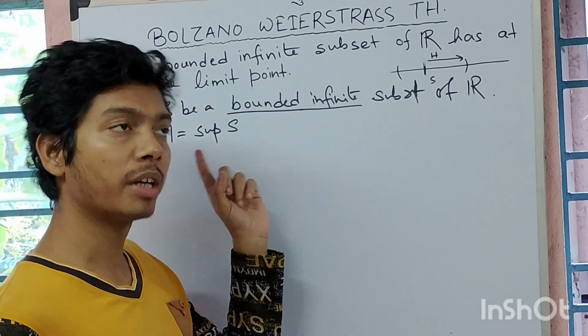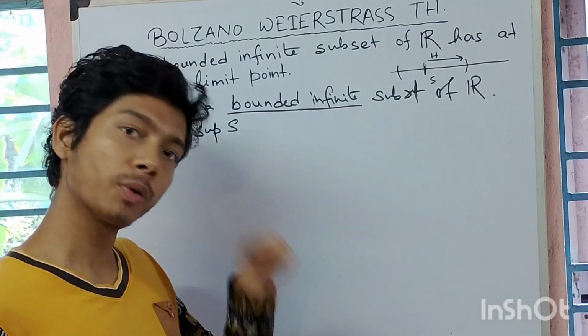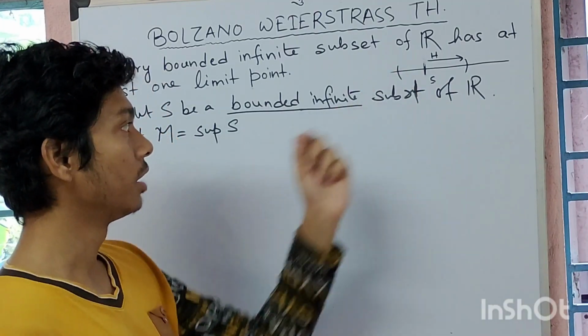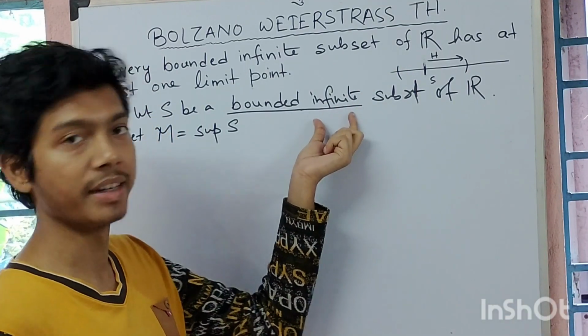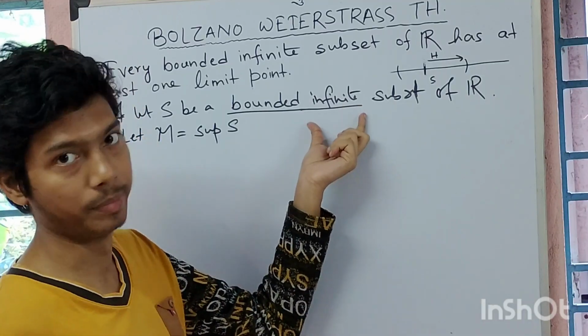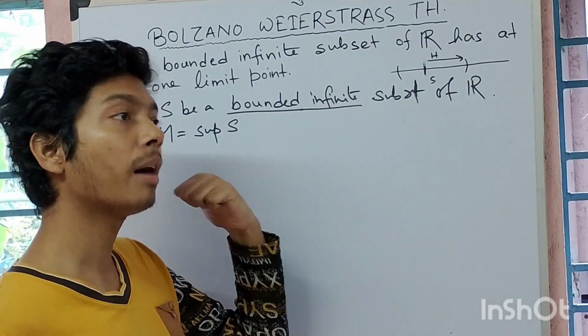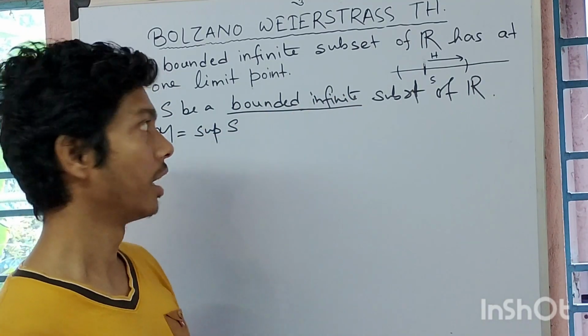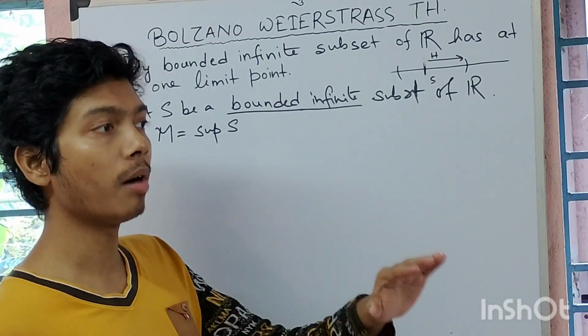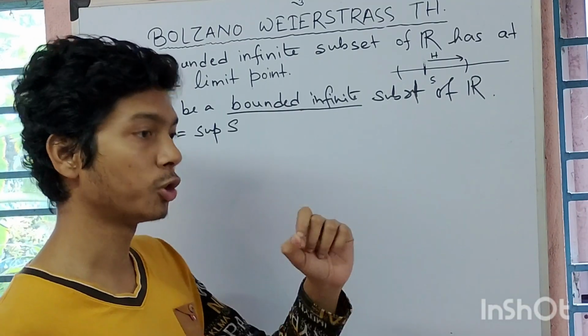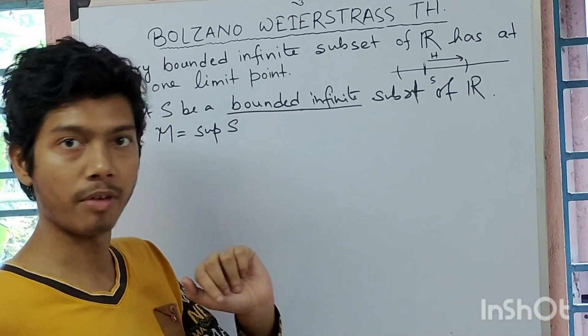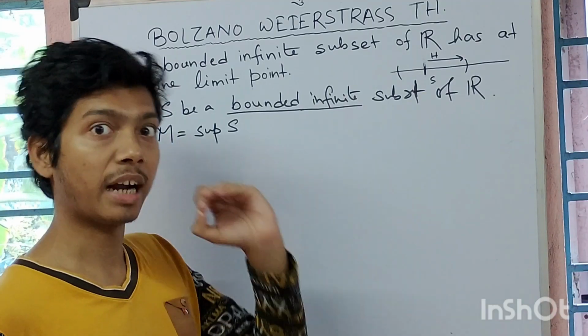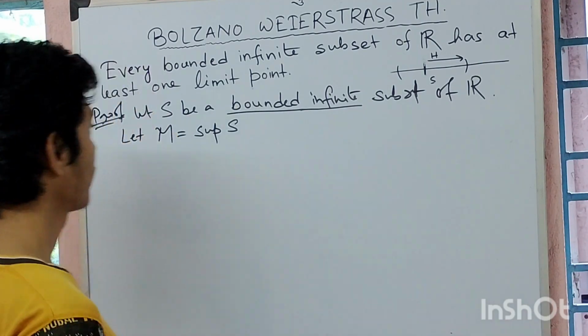Because it is bounded below, its infimum also exists. And not only that, it is infinite, so it is non-empty. That's why its infimum and supremum both exist. For the infimum or supremum of a set to exist, the set should be bounded below or bounded above, and it must be non-empty.